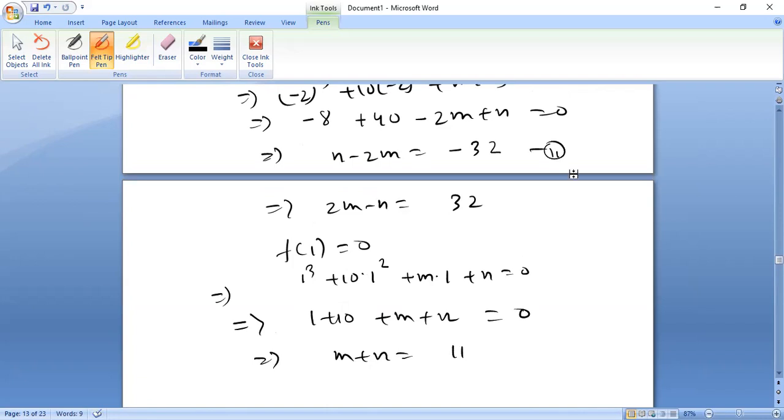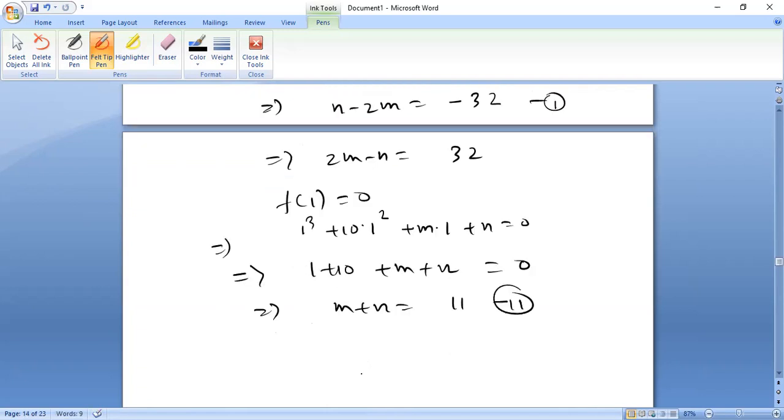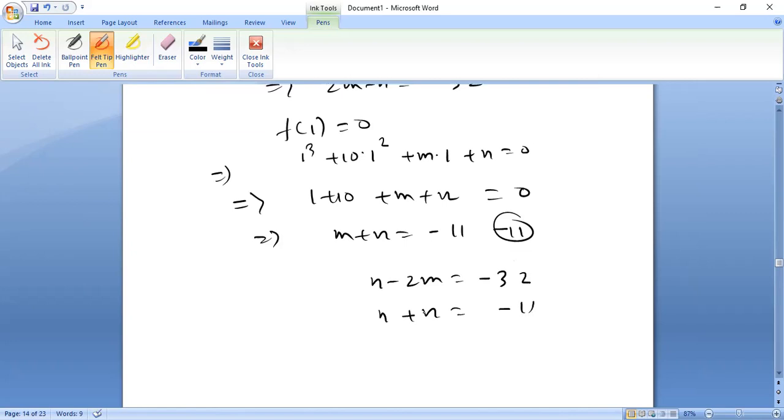Now we have to solve them. How to solve? n minus 2m is equal to minus 32, and we have got here n plus m is equal to minus 11. Okay, now see, n and n. If I subtract, they will cut down. Subtract means we have to change the sign of everything below. Sign change. Plus minus 2m minus m becomes minus 3m.